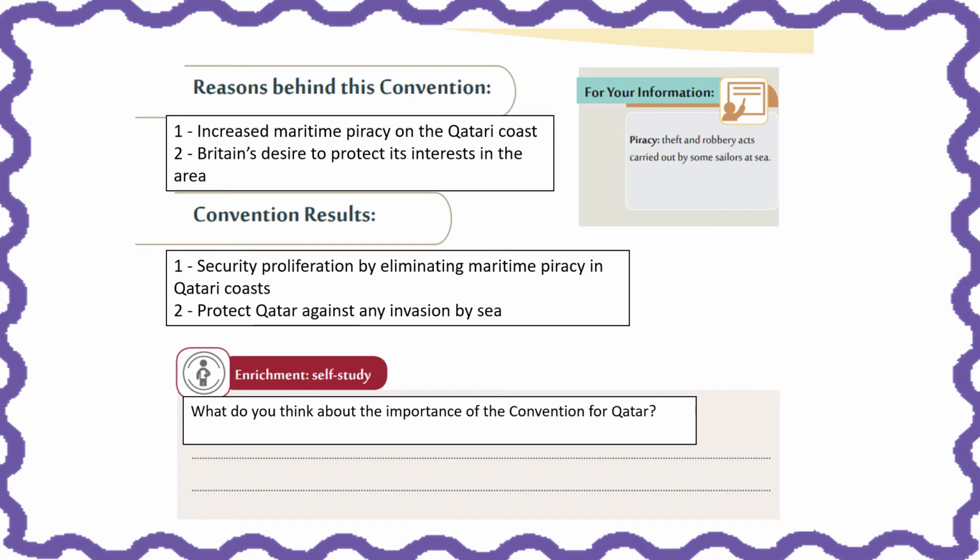Now, what were the results of the convention? What happened after the agreement of alliance was signed between the two countries? There was security proliferation by eliminating maritime piracy on Qatari coasts. There were fewer and fewer pirates because, of course, they were wary of the agreement between two strong countries, Britain and Qatar. So this illegal practice was stopped, right? And also, the result was that there was enough protection for Qatar against any invasion by sea. Meaning no one dared attack Qatar by sea because they knew that there was a strong alliance between these two countries.